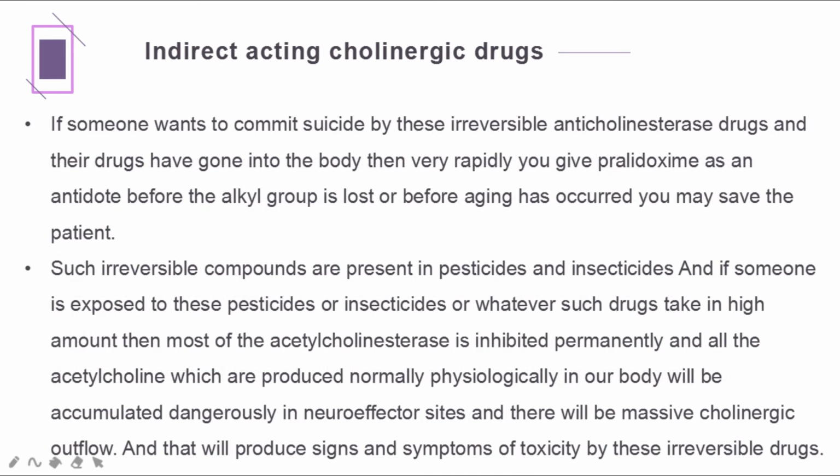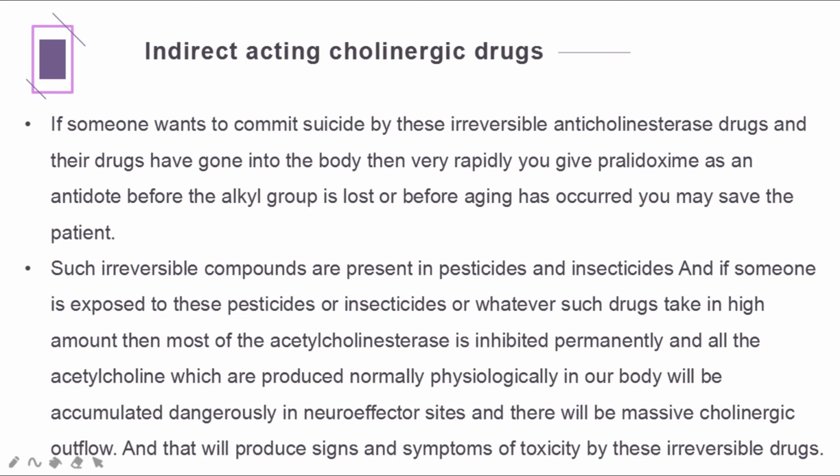If someone wants to commit suicide with these irreversible anticholinesterase drugs and the drugs have gone into the body, then very rapidly you give pralidoxime as an antidote, before the alkyl group is lost or before aging has occurred. You may save the patient.